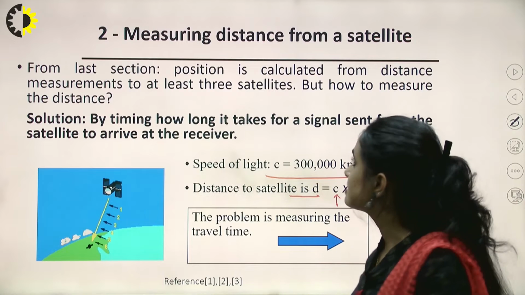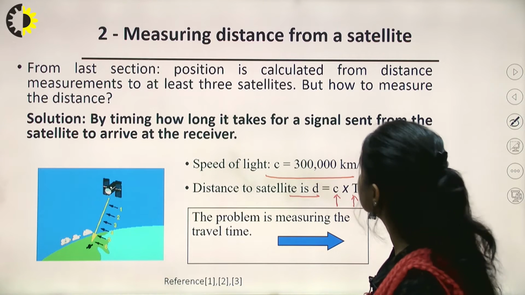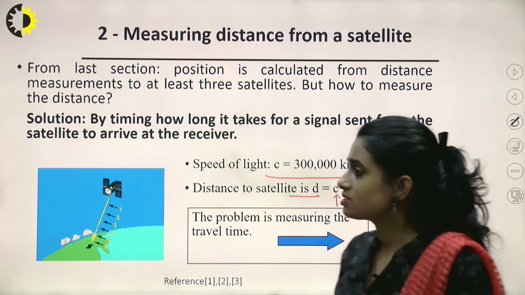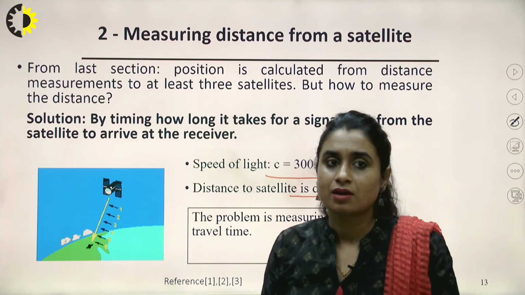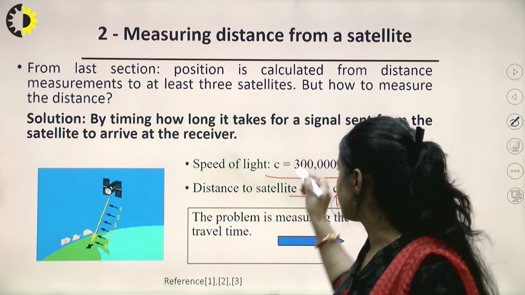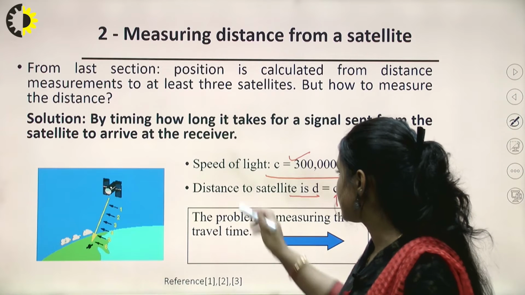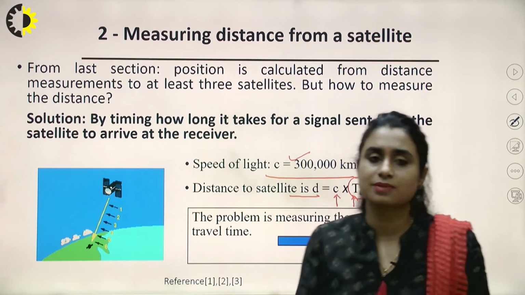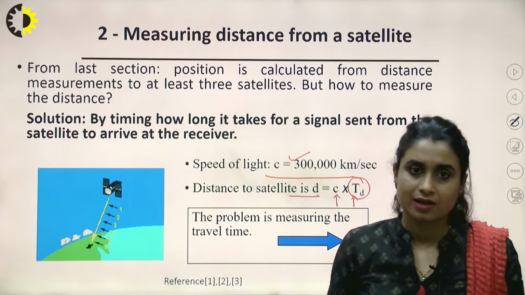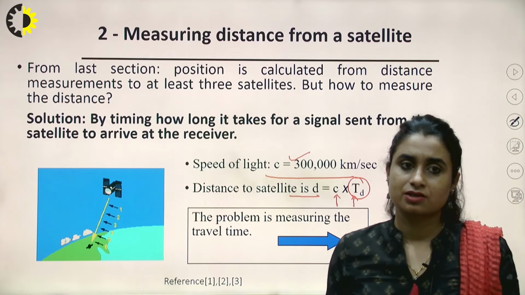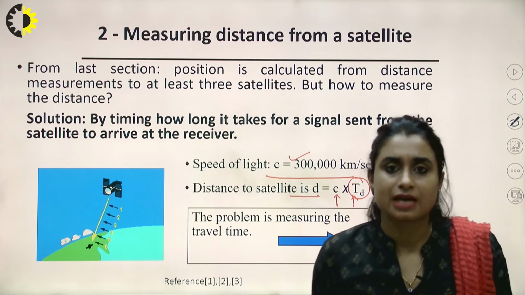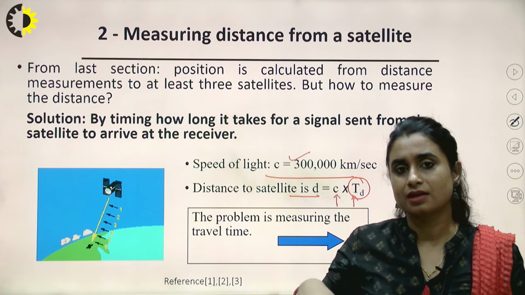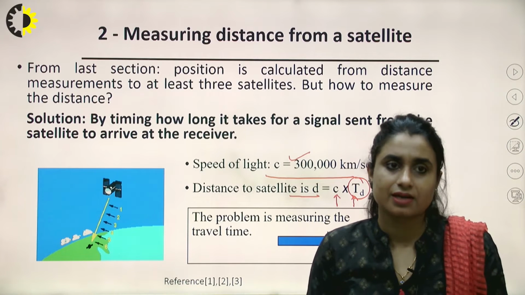From the last section, position is calculated from the distance measurements to at least three satellites. But now the question is how to measure the distance. As we know, radio waves travel with this velocity, so we can calculate the distance by knowing the time at which the signal was transmitted and the time it is received back. So we know the time of travel, although this time of travel will be double the distance.